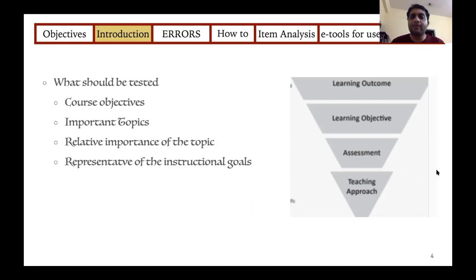If you see this pyramid, you will see that learning objectives are usually derived from your learning outcomes. So usually your assessment will assess these learning objectives, and your teaching approach must also suit your assessment.